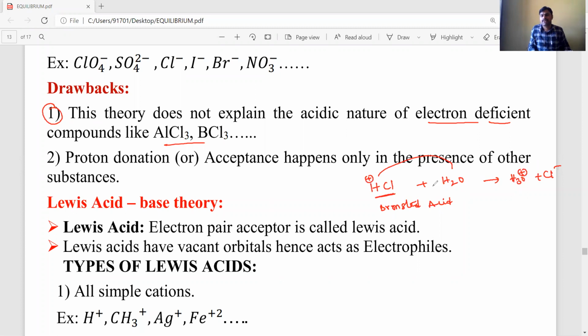Now in this equation, HCl and H3O plus are acids, and water and Cl minus act as Bronsted bases. So to observe donation or acceptance of protons, we must have another substance. Only in the presence of another substance can we observe proton donating or accepting tendency. Otherwise it is not possible. So these are the main important drawbacks of Bronsted-Lowry acid-base theory.